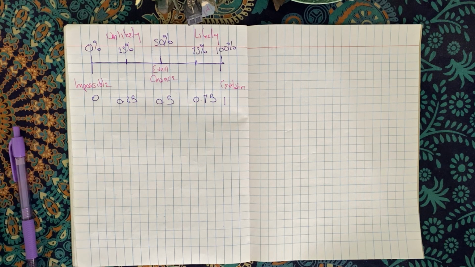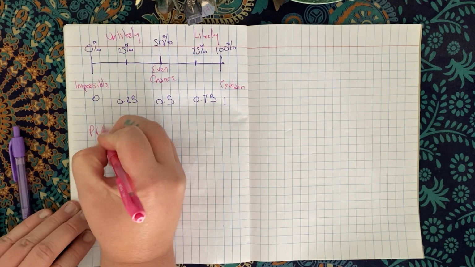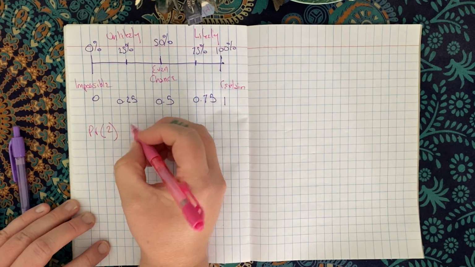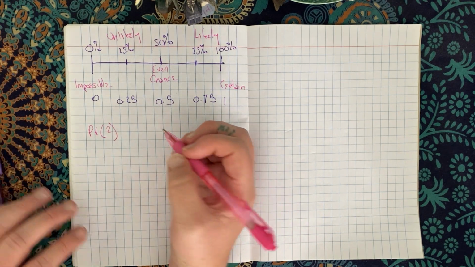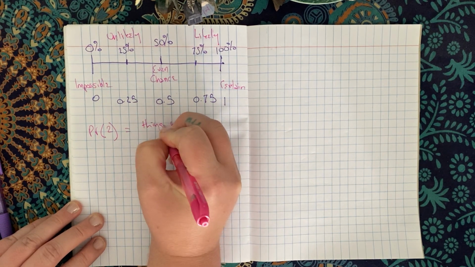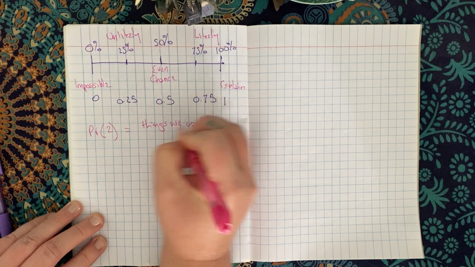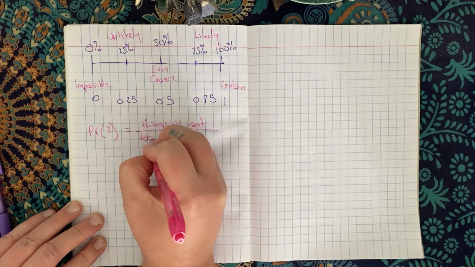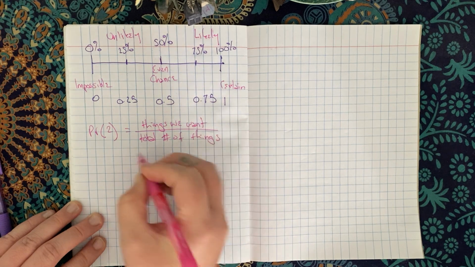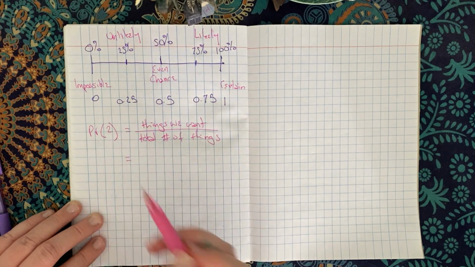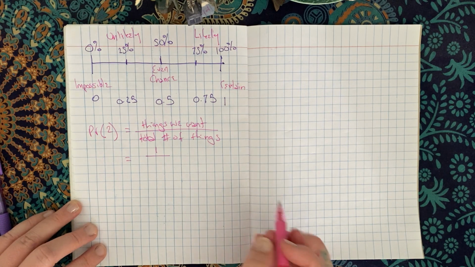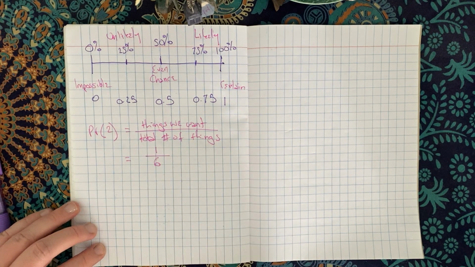So then if I'm asking, what is the probability, let's say I'm rolling a dice, what is the probability of getting a 2? Well, when we want to find the probability of something, what we do is on the top of the fraction, we put the things we want. And on the bottom of the fraction, we put the total number of things. So in this case, what we have is the things we want. Well, there's only 1, 2. And the total number of things, well, there are 6 things on a normal die. So we say it's 1 over 6.